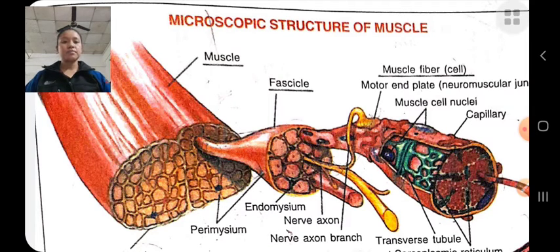And cardiac muscle is a type of involuntary muscle, but its shape is different from the other involuntary muscles, and it is found only in the heart.